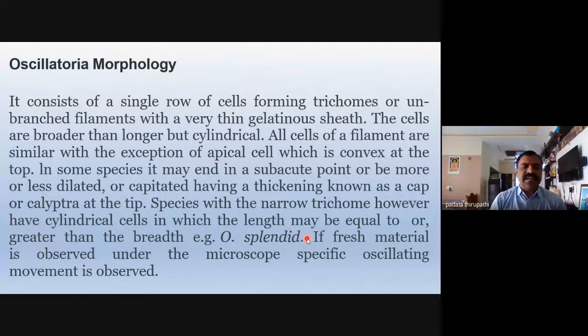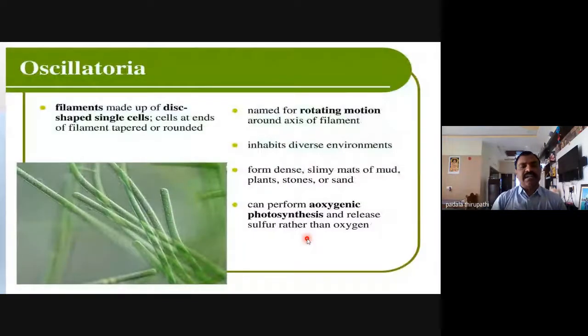I will show the next slide. Oscillatoria splendida: see how the cells vary, with length equal to or greater than the breadth. If fresh material is observed under the microscope, a specific oscillating movement is observed. Actually, locomotion is absent in blue-green algae, because they do not possess any motile organs like flagella or cilia. But blue-green algae have a special type of movement, that is gliding movement, looping movement, or oscillation movement.